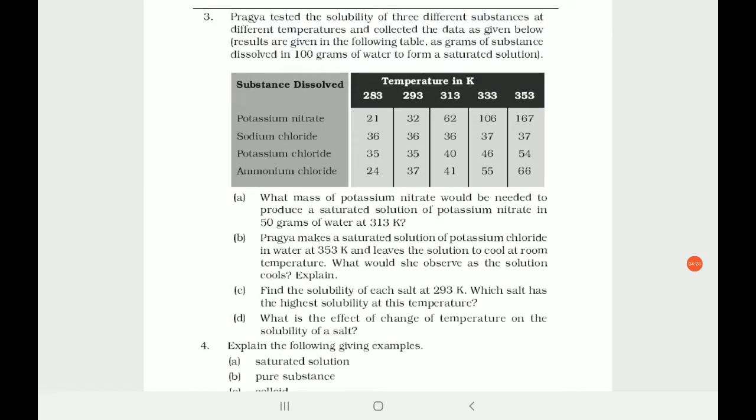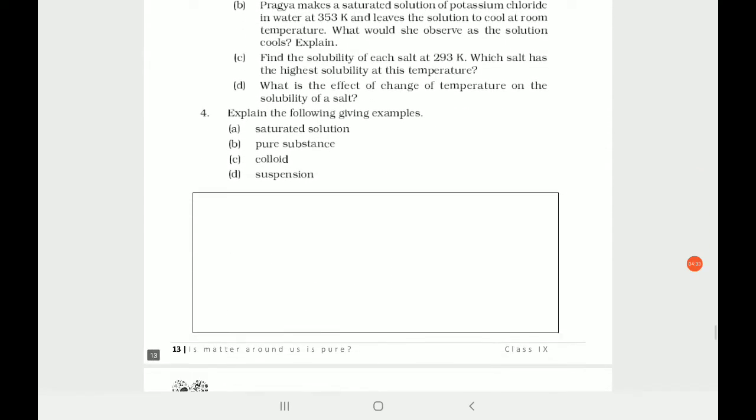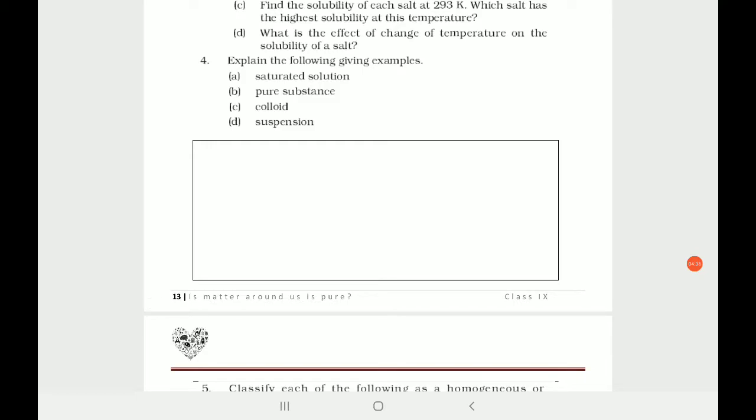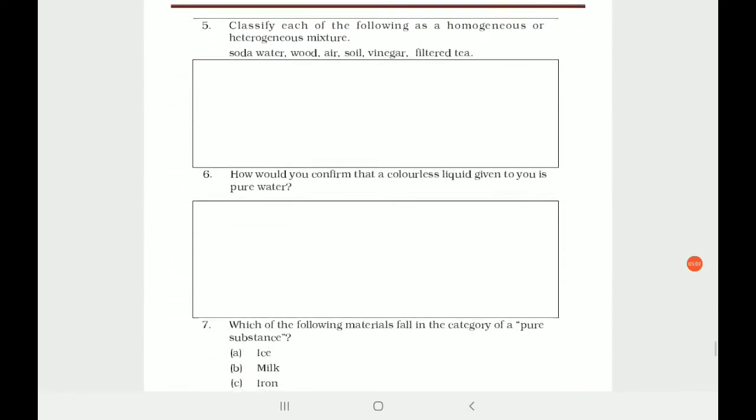Third question, nothing much, looking at that you have to answer the questions. Let's move ahead. Explain the following, giving examples. So you have to give the example. Saturated solution: sugar syrup is a saturated solution, right? What exactly a saturated solution is, we have that in the notes, isn't it? Pure substance, colloid, what is a colloid, everything is there. Suspension, what is meant by suspension, everything is there in the notes. You can just note it down from there and you will of course remember it as well. So I don't have to explain that.